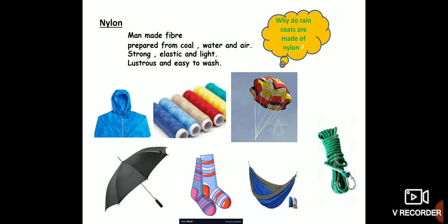The next one is nylon. Nylon is also a man-made fiber prepared from coal, water and air. It is so strong, elastic and light. It is lustrous and easy to wash. See, for example, if we are using